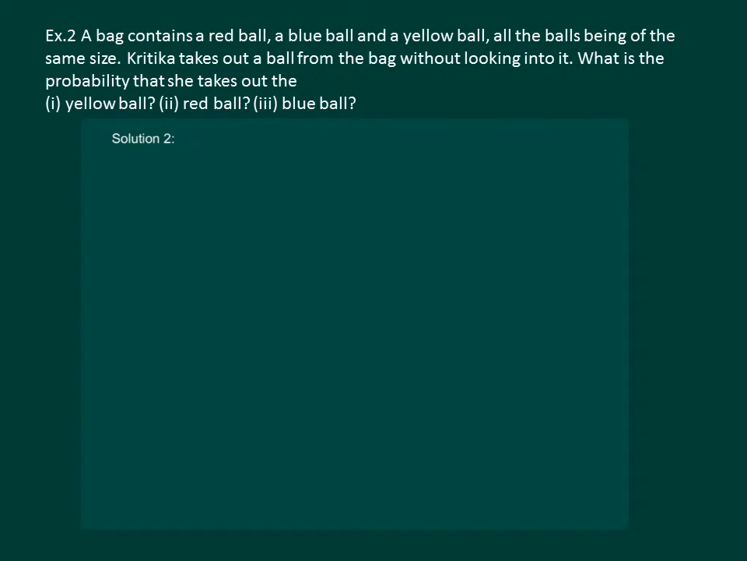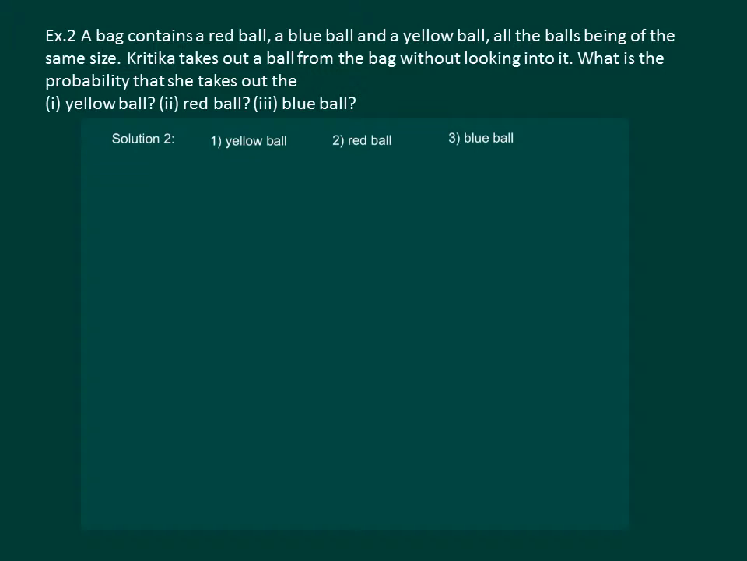Let us read the question. A bag contains a red ball, a blue ball and a yellow ball, all the balls being of the same size. Kritika takes out a ball from the bag without looking into it. What is the probability that she takes out a yellow ball, a red ball and a blue ball?